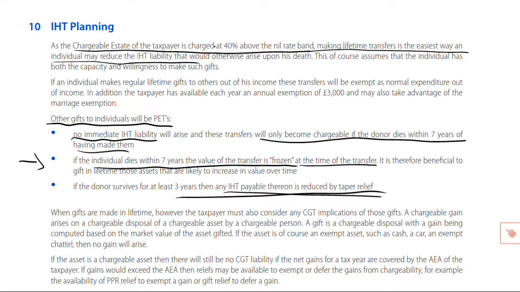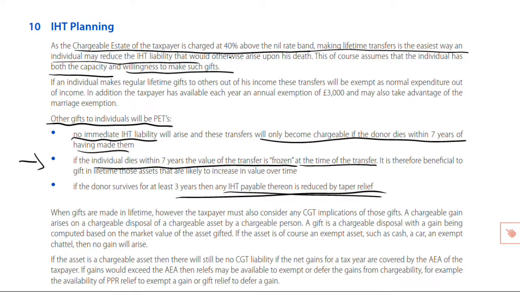Now, of course, if you are going to give away assets in order to reduce, you hope, your IHT liability by reducing the value of your chargeable estate when you die, if you're dealing with this in practice, you'd also look at the taxpayer's situation as regards, has the taxpayer got the capacity to make such gifts? Obviously, the willingness must exist, but do they have the capacity? Remember, they will need to keep assets to provide themselves with income in their older age once the earned income dries up, other than, of course, through a pension. And that would be an important question to ask any taxpayer looking to do this.